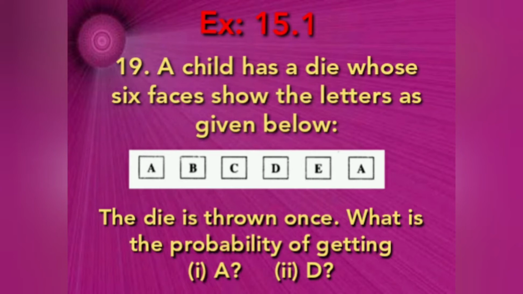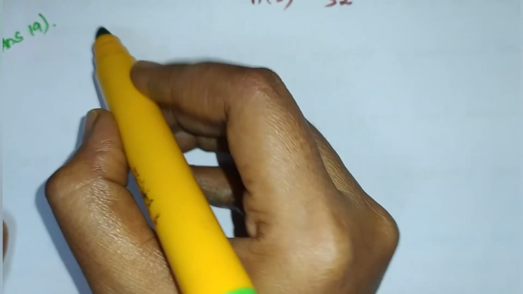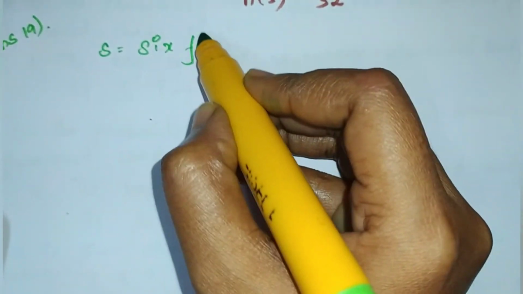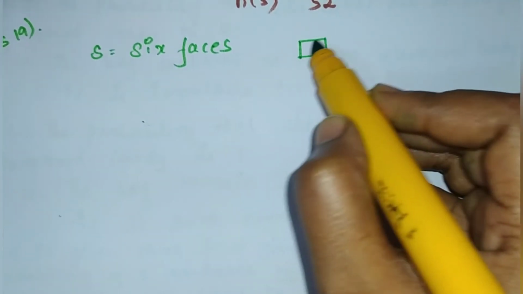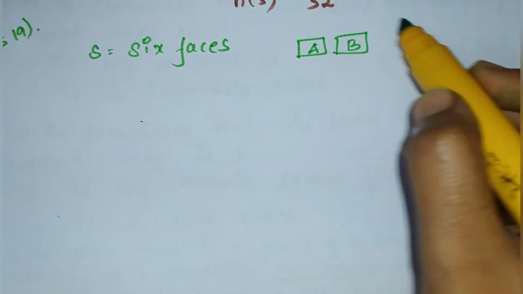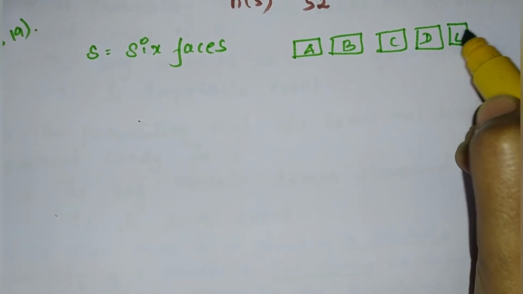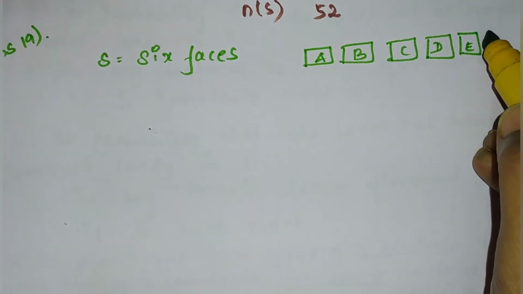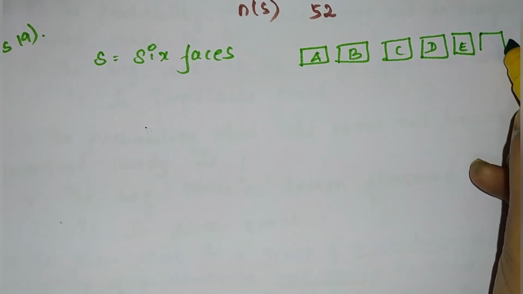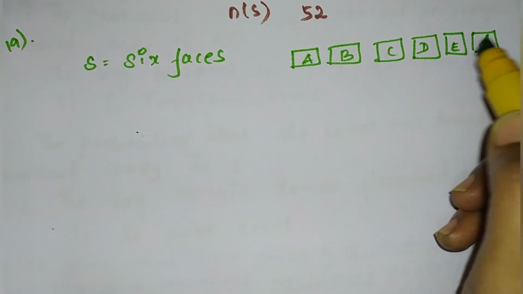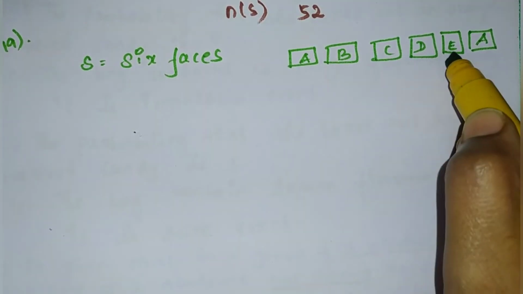Here totally what is the sample space? 6. Clear? Now see the problem. Tell me the sample space. Totally we have 6 faces: A, B, C, D, E, and then again A. So totally how many faces are there? 1, 2, 3, 4, 5, 6.